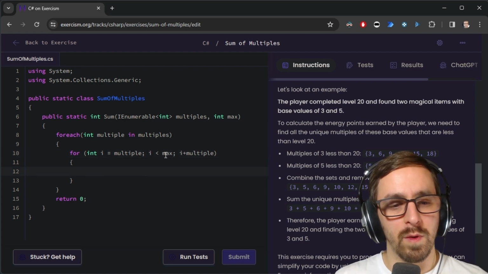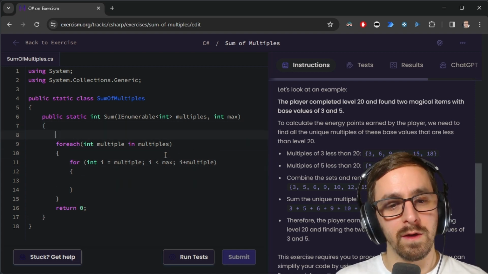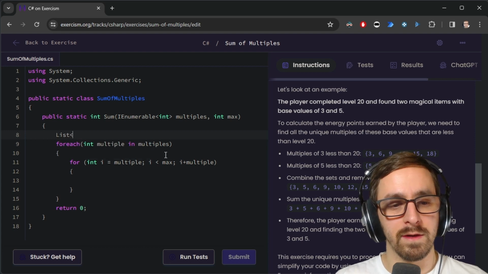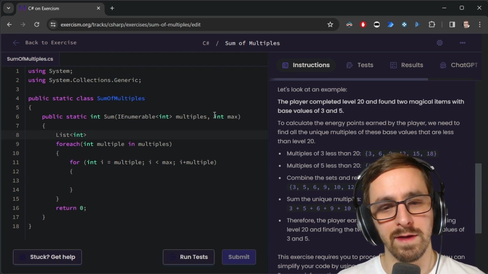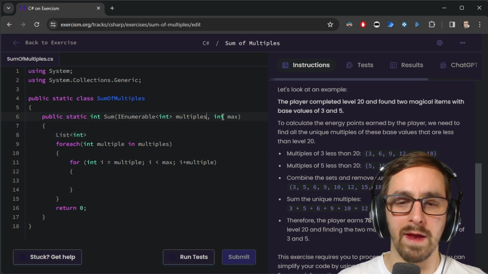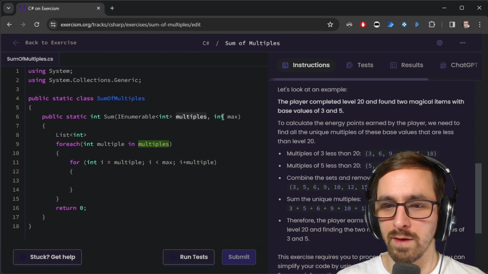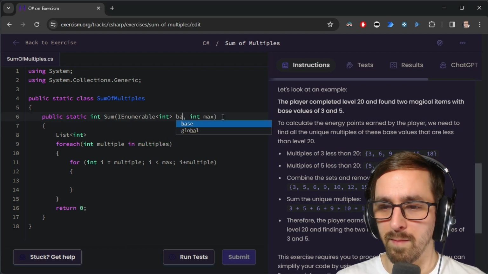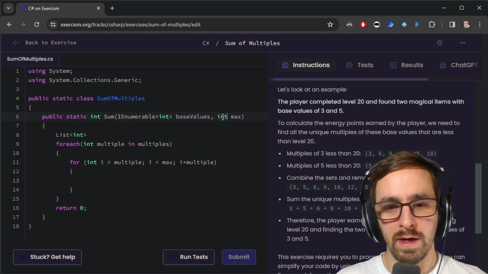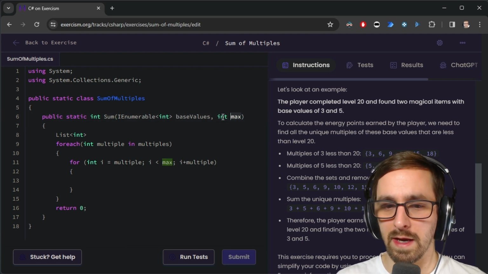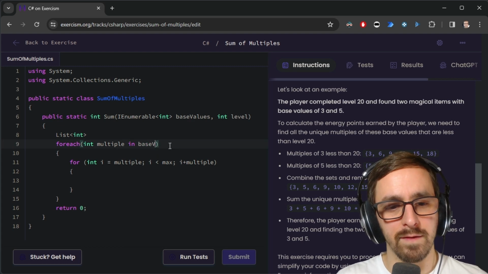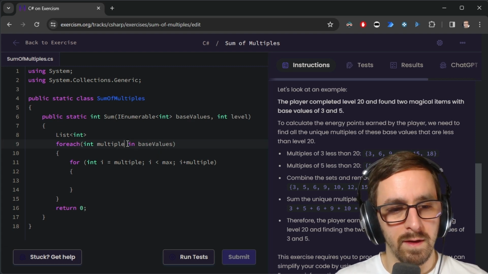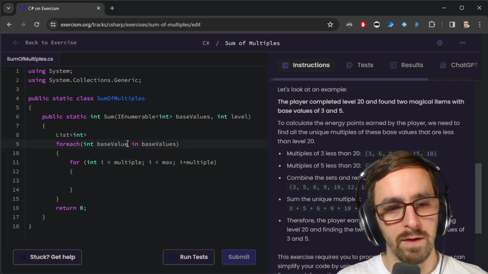So for each of these, we need an array to add to though. So we'll make our own list of int for now. I want to call these multiples though. Oh, can I rename this? I think I can rename that because I think it's dumb. So we want to call these base values. And this is actually like level. So let's call these base values. Base value.